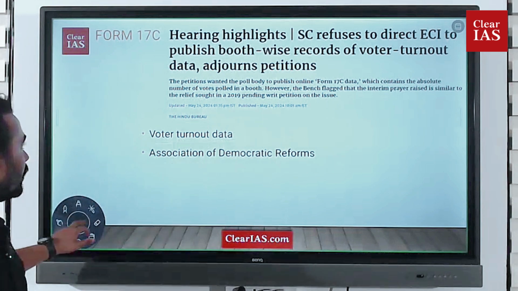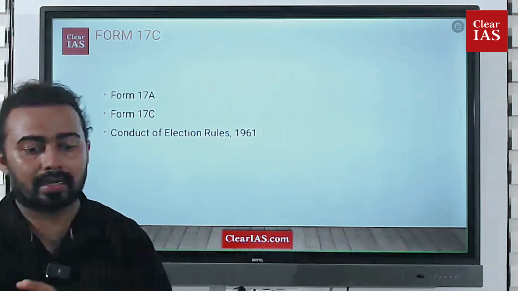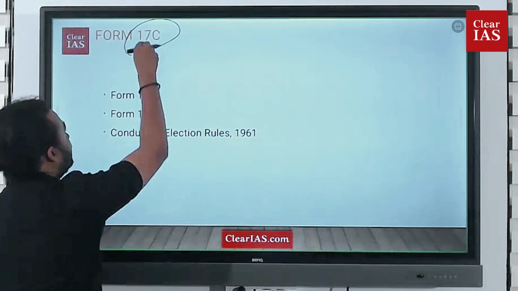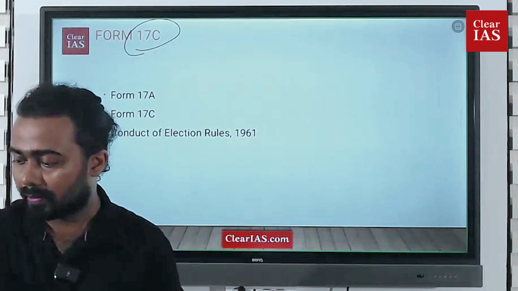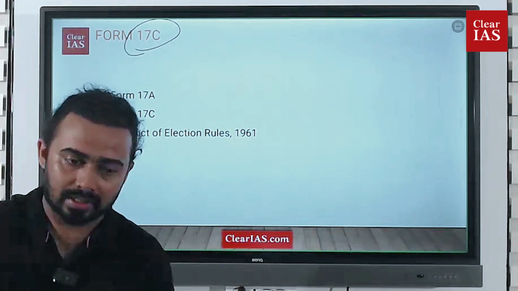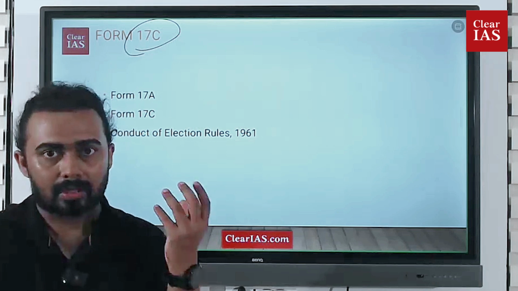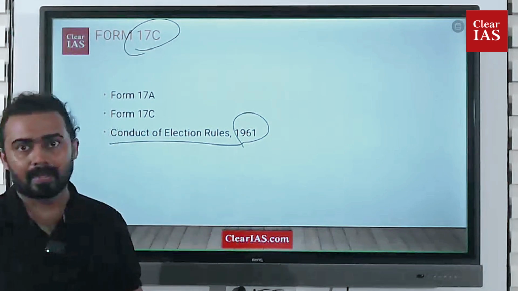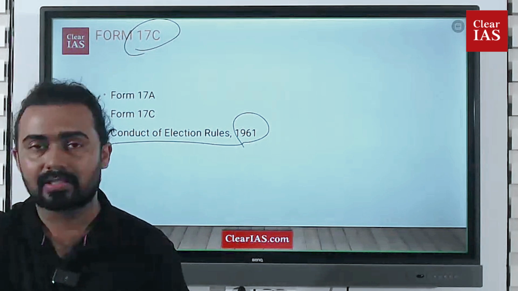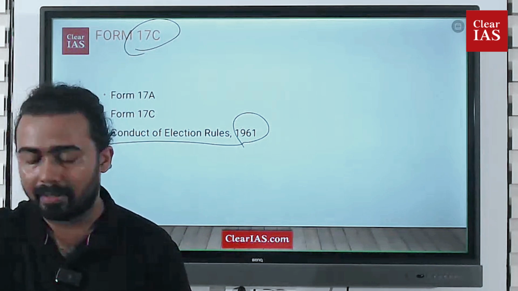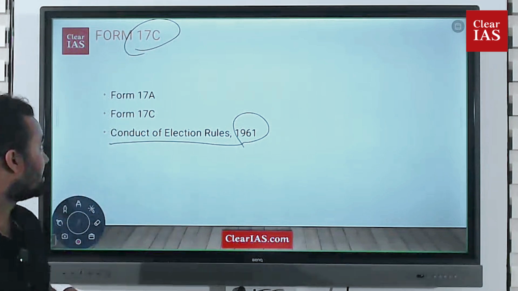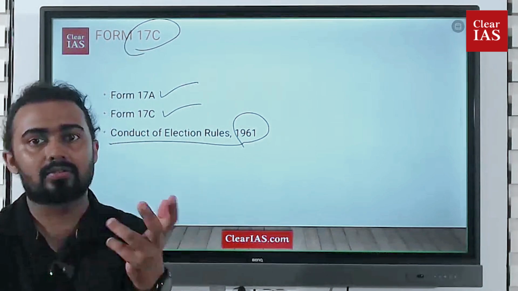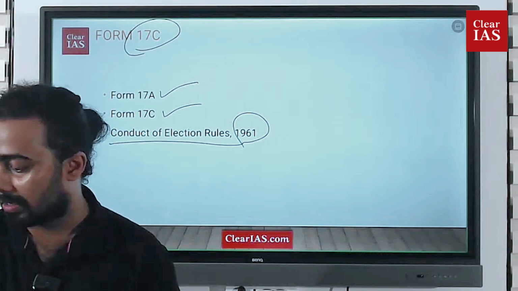Now we have to understand the relation of this voter turnout data with the form called 17C. So what is this 17C? That is what we are going to understand. When we think about this election, you have to keep in mind there is a particular bylaw called the Conduct of Election Rules, 1961. According to the Conduct of Election Rules, the Election Commission of India mentions 2 types of forms. One is 17A, the second is 17C. So what are these 2 forms? That is what we are going to discuss right now.